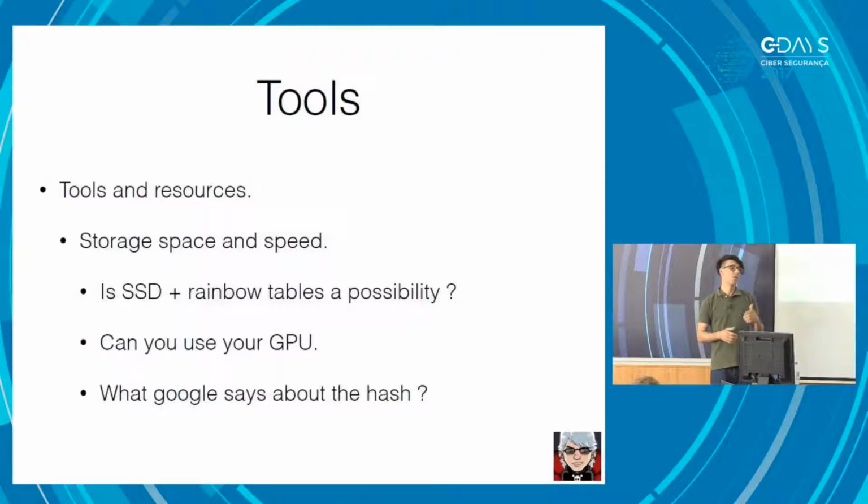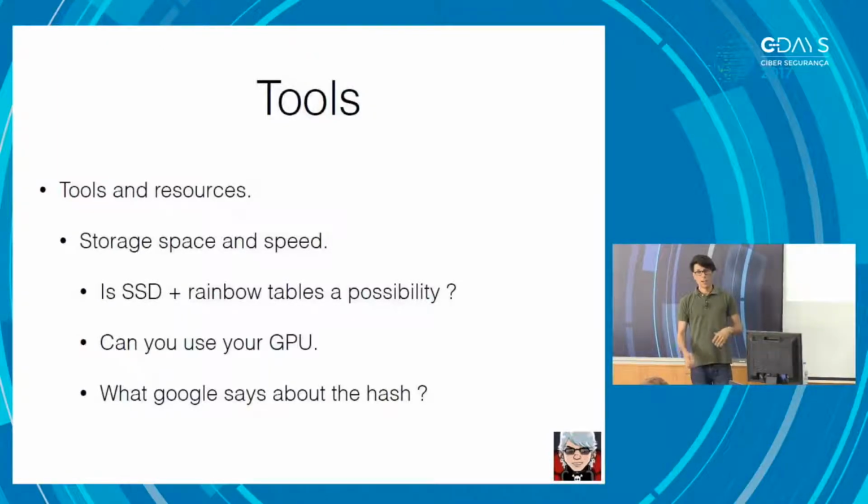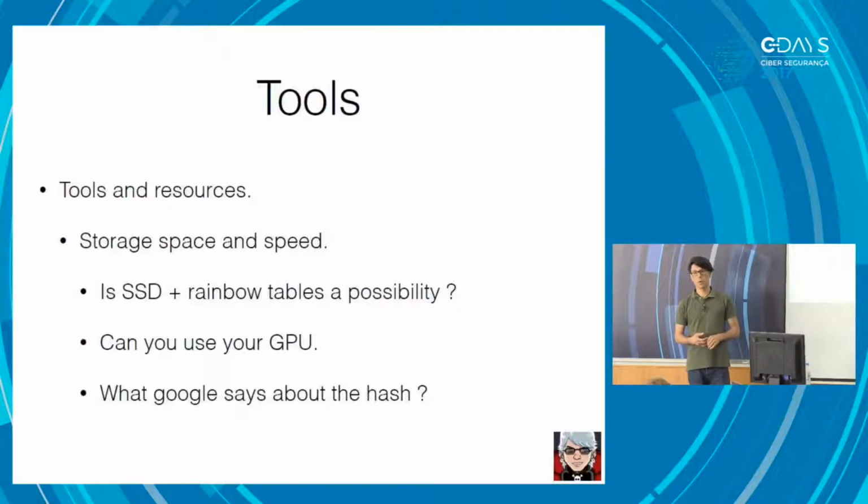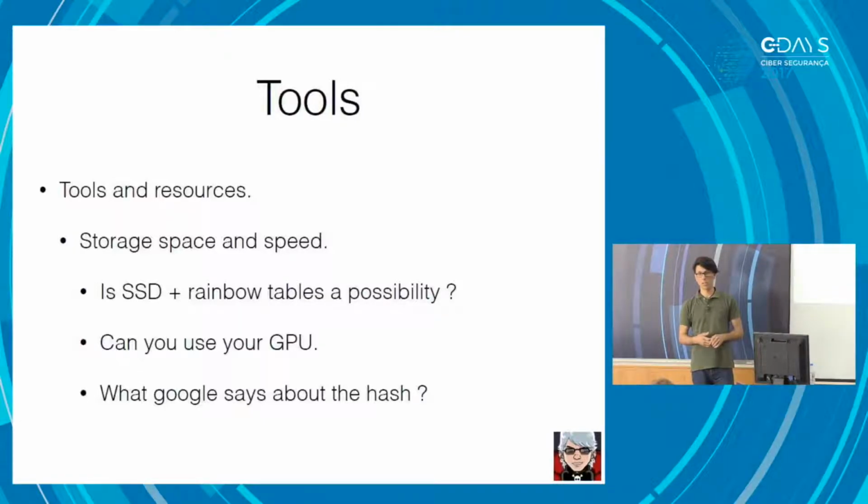If you have a GPU, if you are constrained by time or doing this during an engagement, a GPU is probably a good option, which is probably the reason why I did this in the first place. It's also a good idea to ask Google what it knows about the hash, because as the number of websites showing hashes and cracking hashes and word lists keeps growing, it's frequently the case that we don't need to spend any time. Just take the hash, paste it on Google, and it probably knows the password.